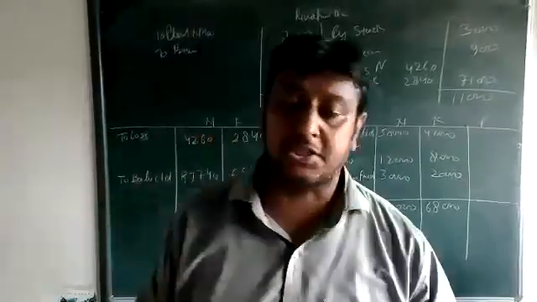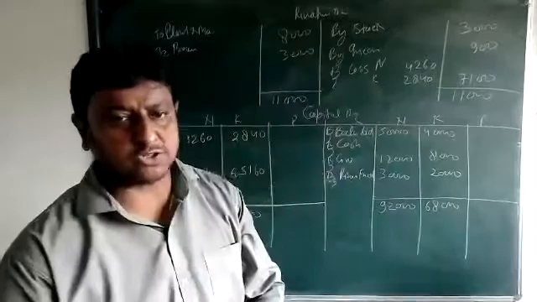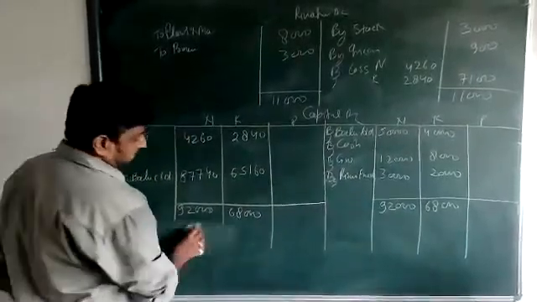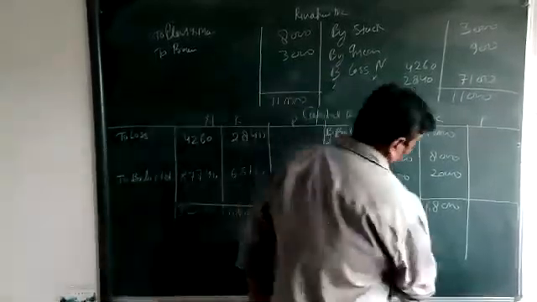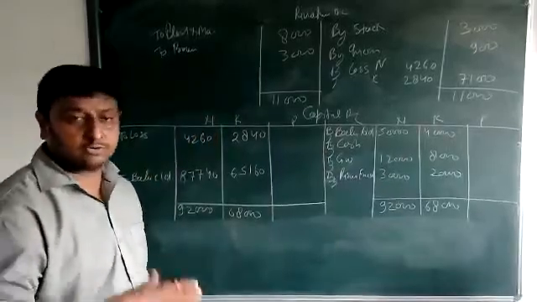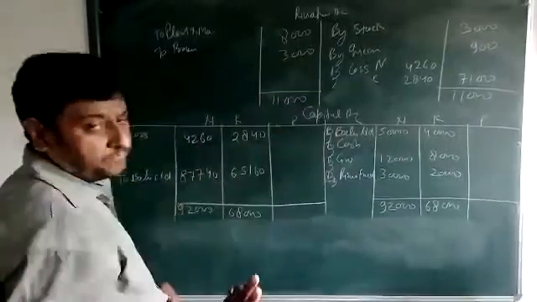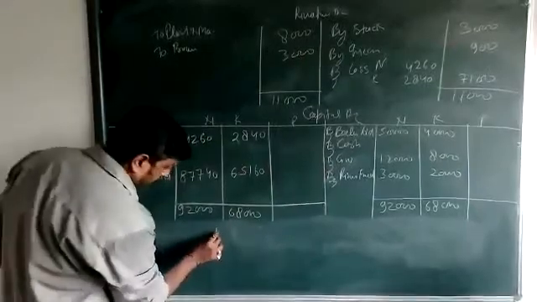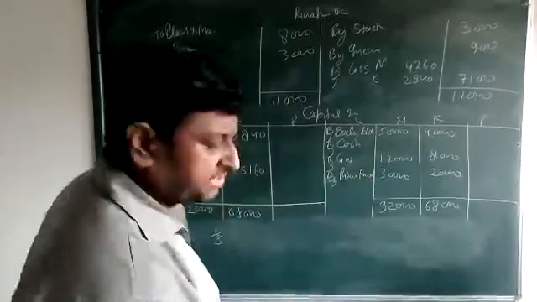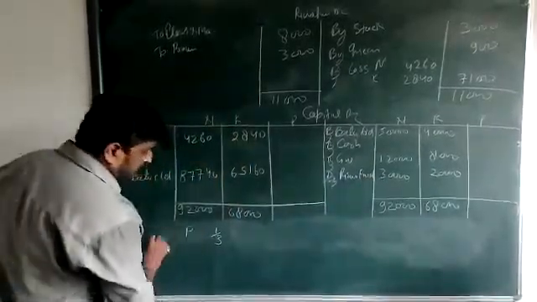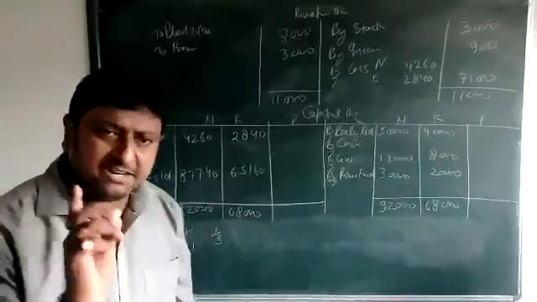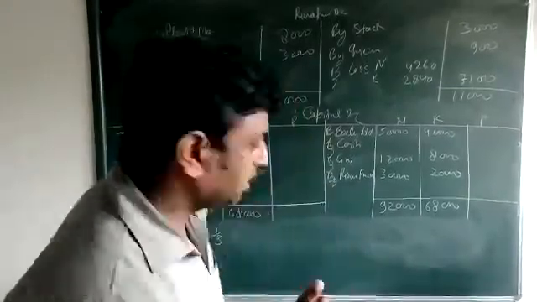Now the main process starts. That was the old process. Now the main process starts for calculating the new partner's capital. Just see how I'm going to calculate. It's a full-length math system, beta. On the basis of one head, we are going to calculate the others. Just see. The new partner is coming for 1/3. Total profit is 1.